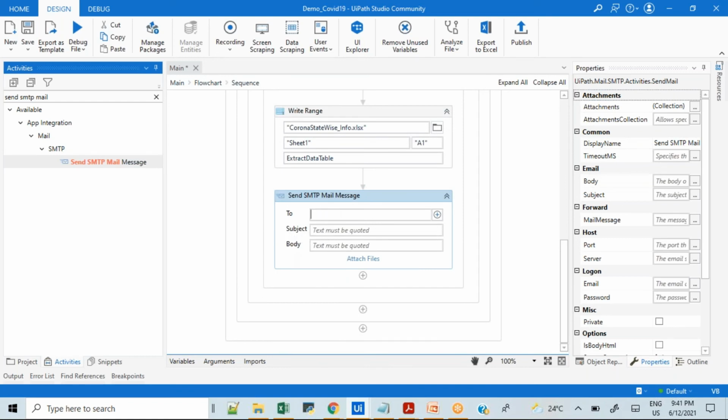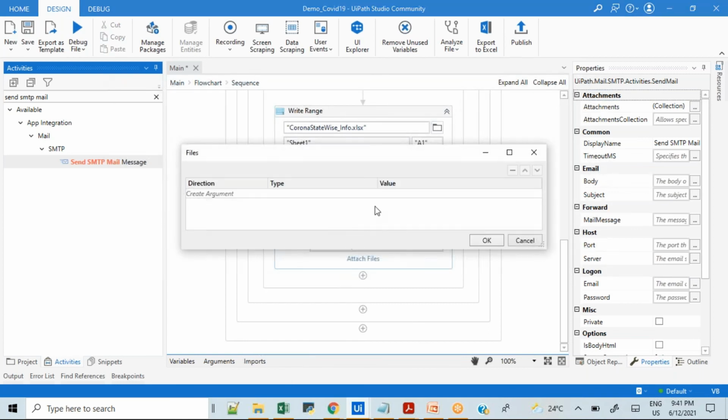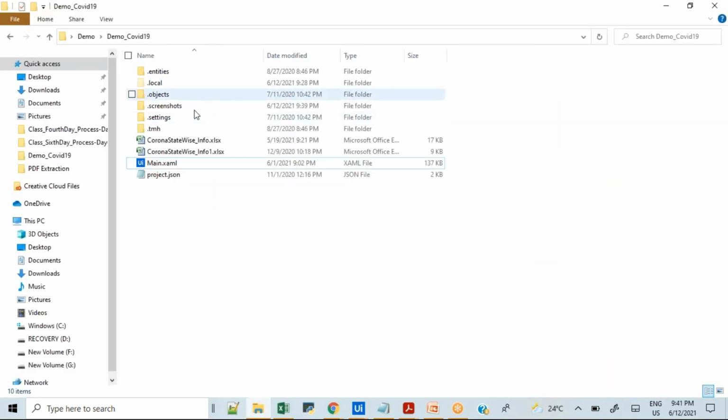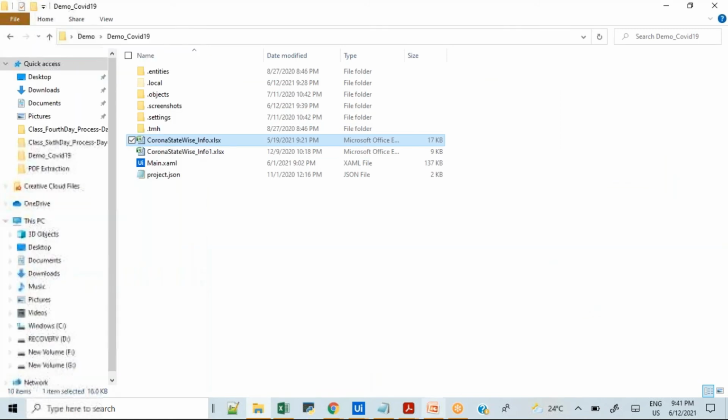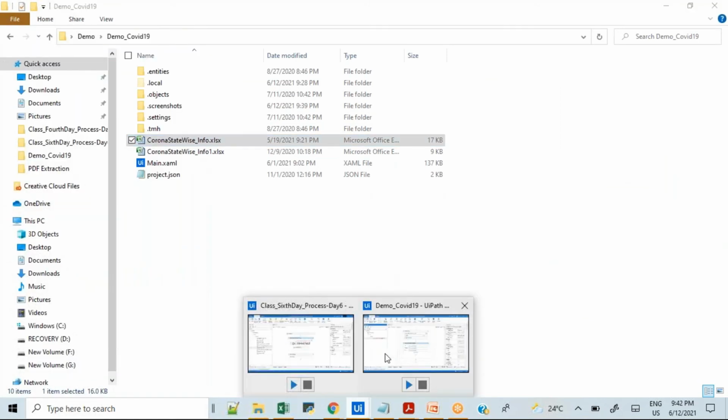Here we have to give the email ID of the person to whom you want to send the email. Here we have to give the subject, the email subject, and the body. If you want to pass a body, we can pass it. And now here we have the option to attach files. If you want to attach any attachment here, very well we can give it. For example, I want to attach this file, so I will copy its path, using copy as path, and I will give it here.